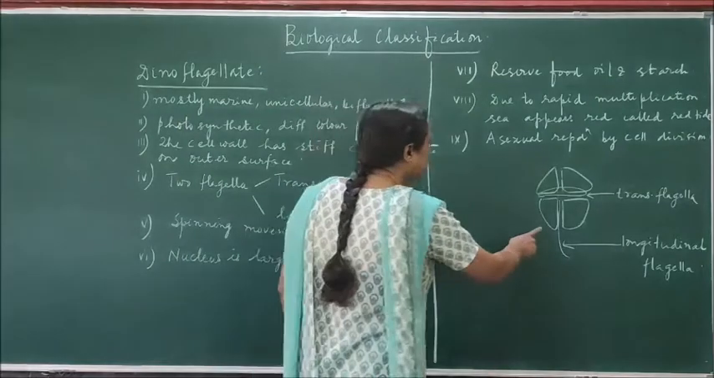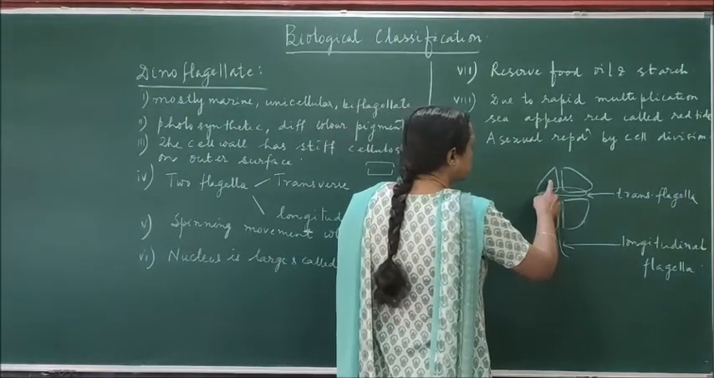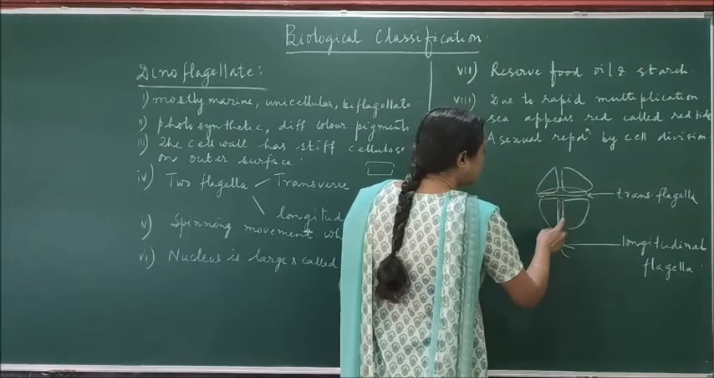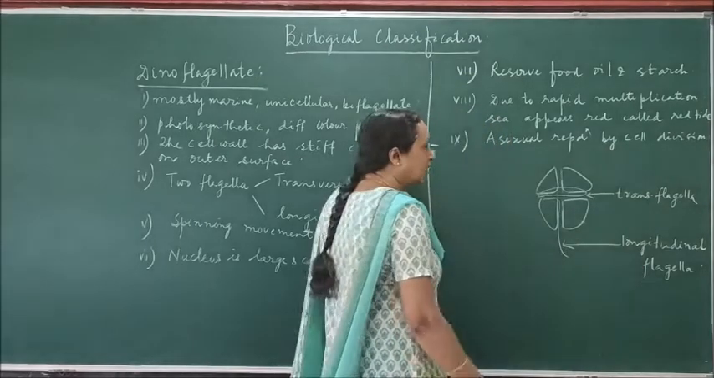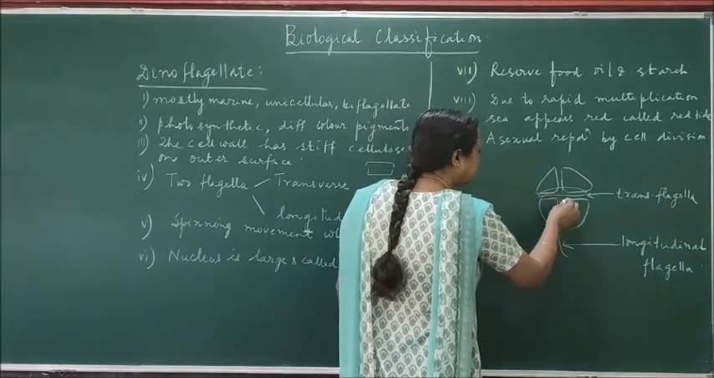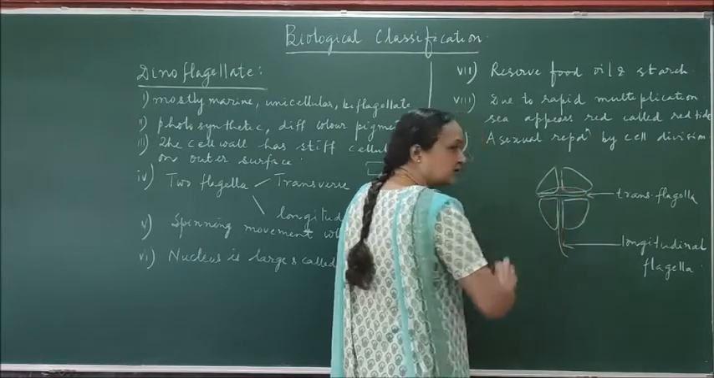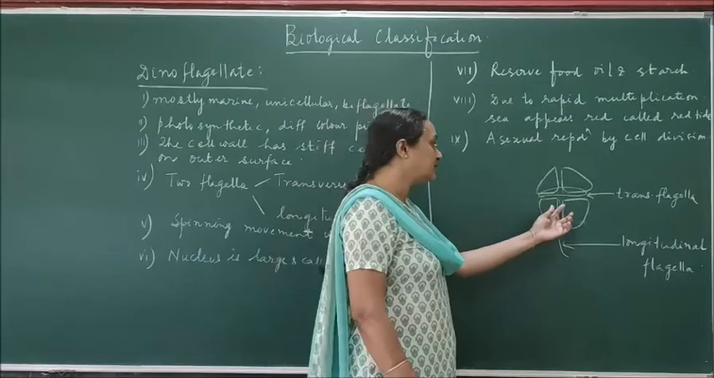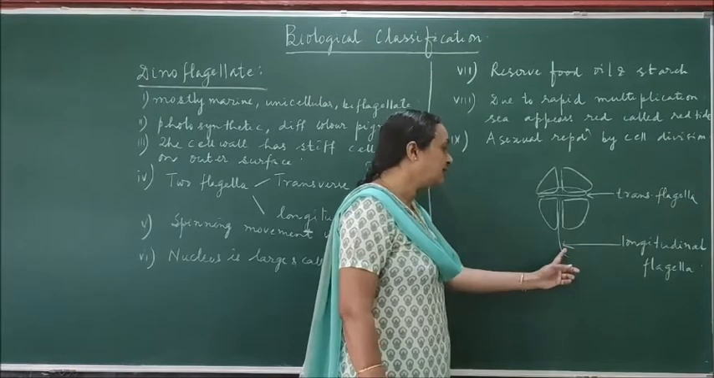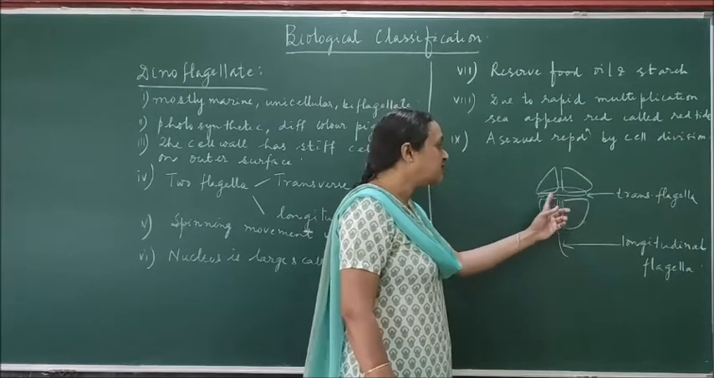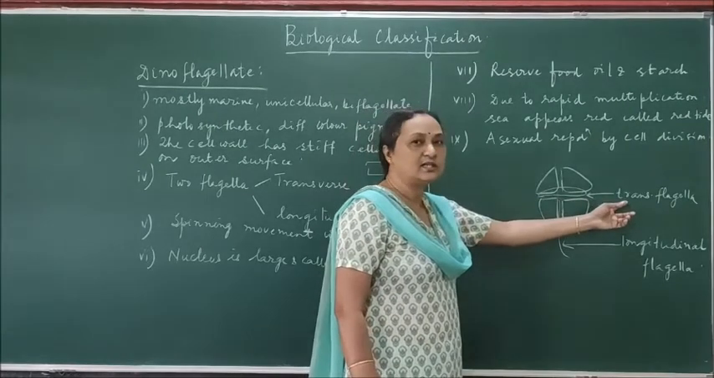Here you see this organism, this is a dinoflagellate, and the body is composed of four plates. Here you see this long flagella, that is the longitudinal flagella. Another flagella you can find because there are two groups. This is one group and this is another group. The flagella present in this group is called longitudinal and it is long. And here in the transverse group you can find another flagella, that is the transverse flagella.